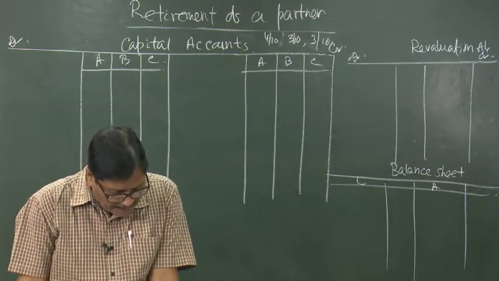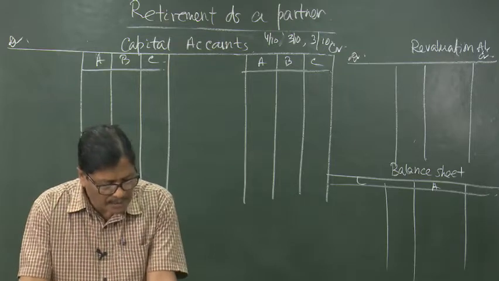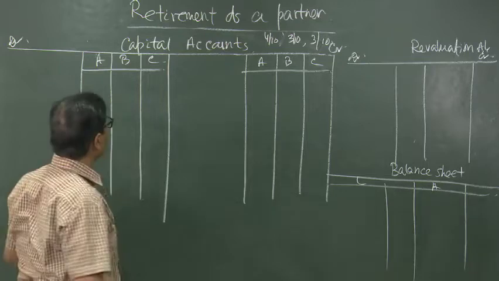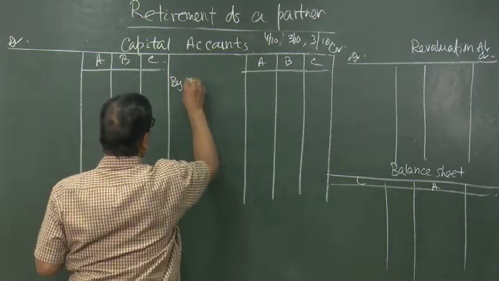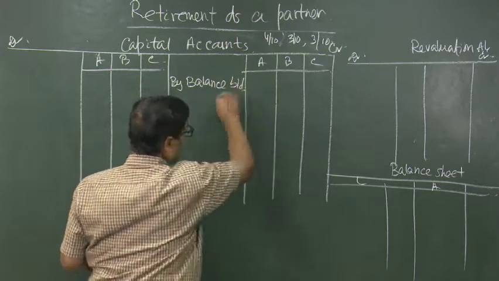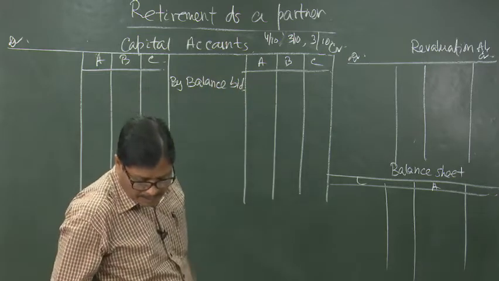Their balance sheet as on 31st December 2014 was as follows: capital account 16,000, 12,000 and 10,000. So, by balance brought down, 16, 12 and 10.